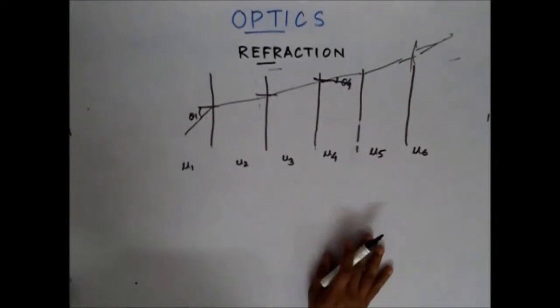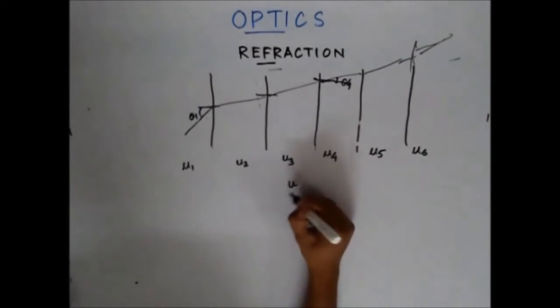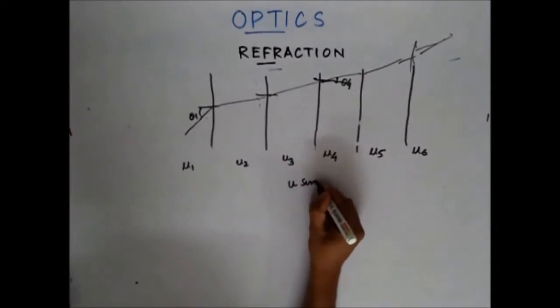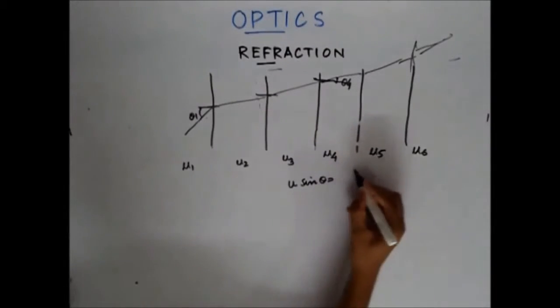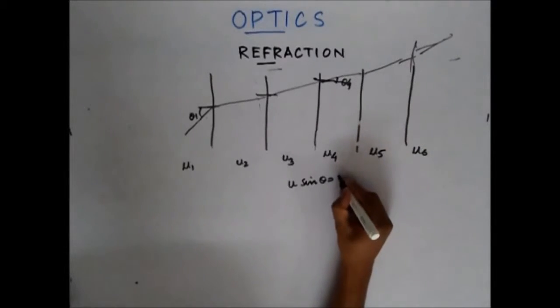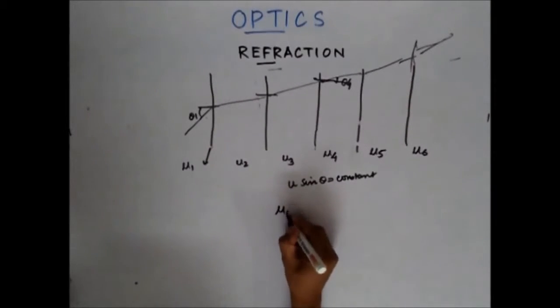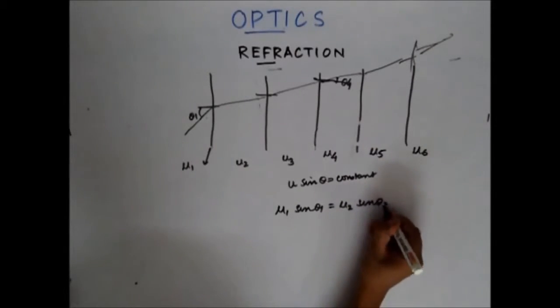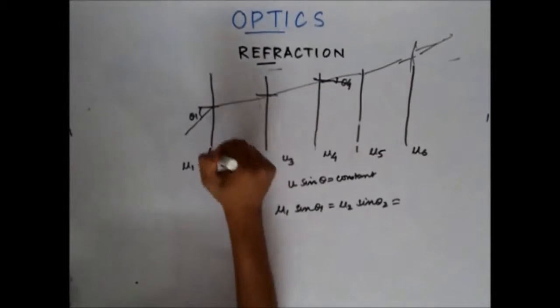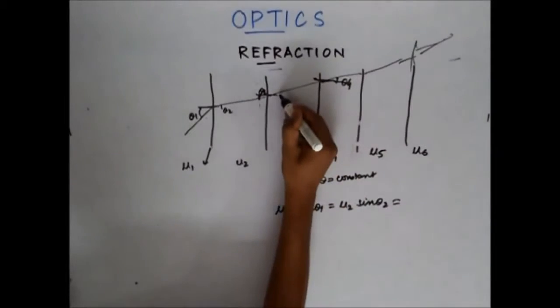It's very simple. You know that Snell's law states that mu, the absolute refractive index of any medium, into sine of the angle which the ray makes with the normal, is constant for a particular refraction. So for this refraction, I can write mu1 sine theta 1 is equal to mu2 sine theta 2. Now, since this surface is parallel to this surface, if this angle is theta 2, this angle is also theta 2, and this angle theta 2.